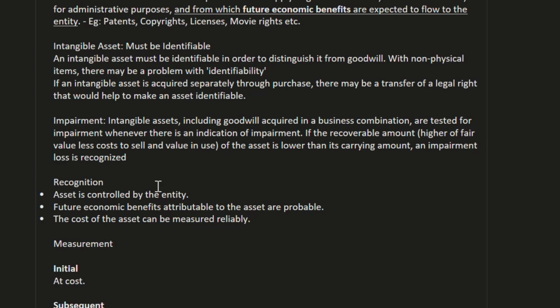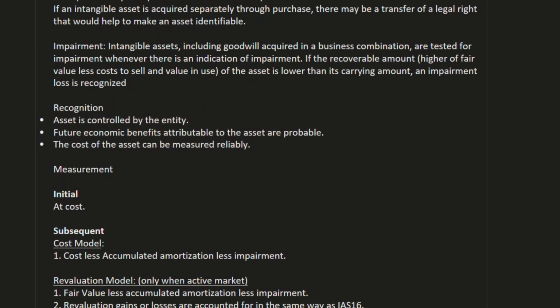Recognition: the asset is controlled by the entity, future economic benefits attributed to the asset are probable, and the cost of the asset can be measured reliably. So this is the recognition criteria.